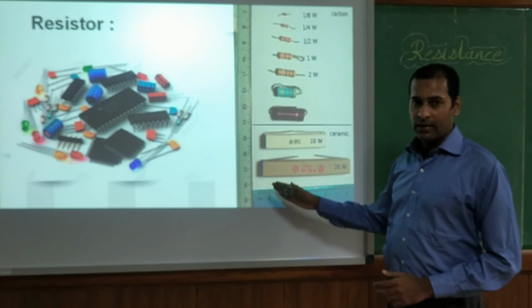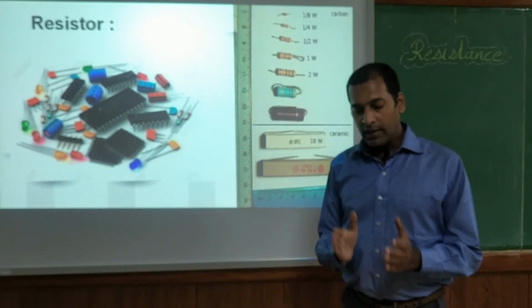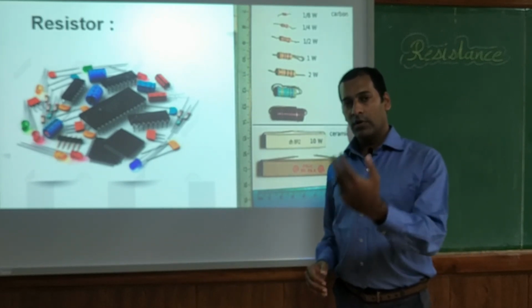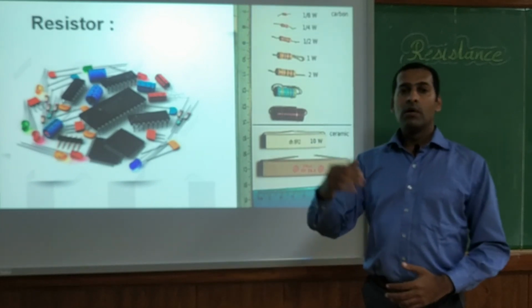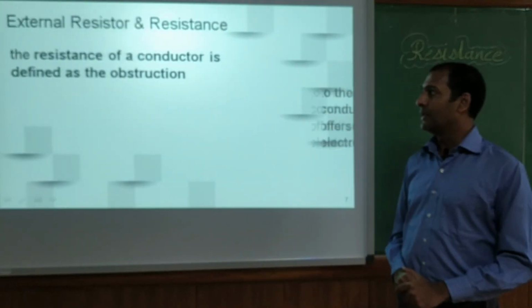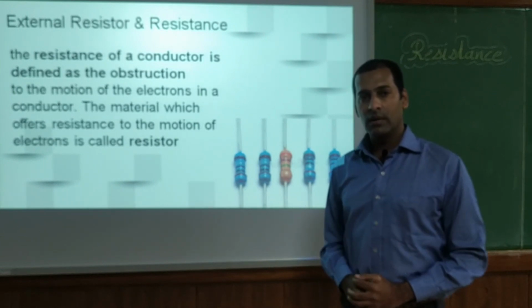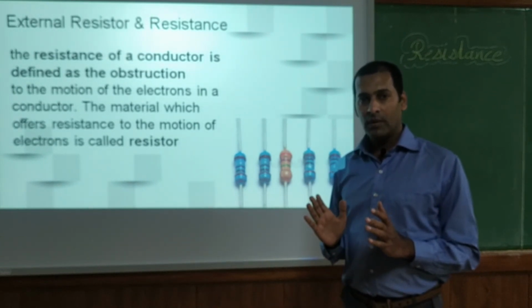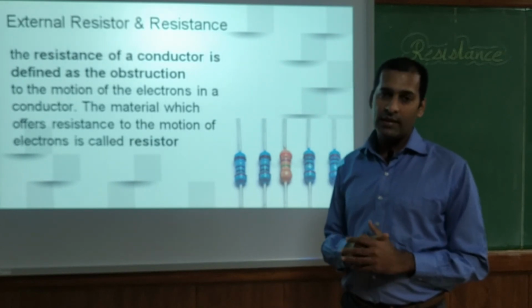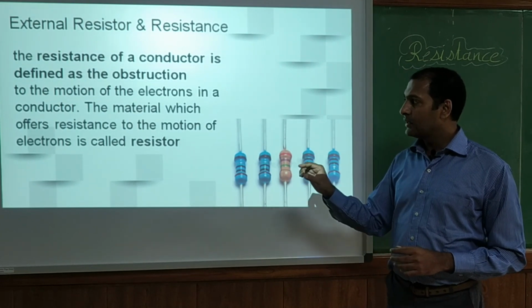So these are the resistors. Now these resistors we use in a circuit. We connect them in a circuit to control the current. Why control the current? In a particular section we may require more current, in another section we may require less current. So for that purpose we use resistors. These are external resistances. The internal resistance, what we have discussed, does not appear; we can't see that. It is internal to the material and depends upon the material properties. But external resistors are created for opposing the current in a circuit.